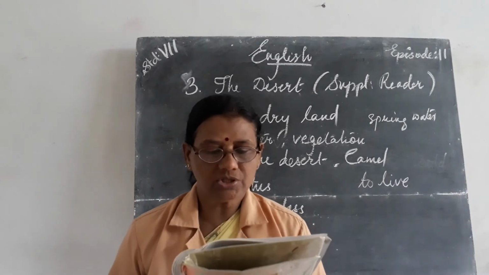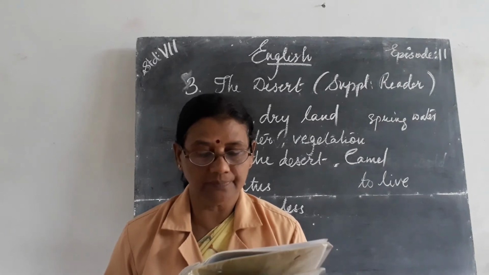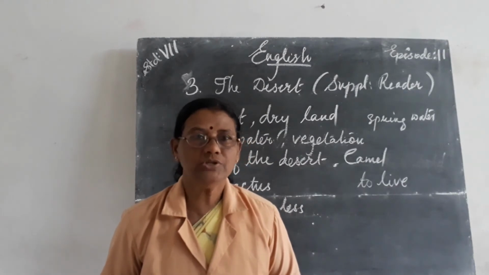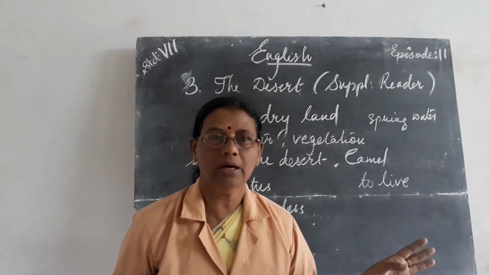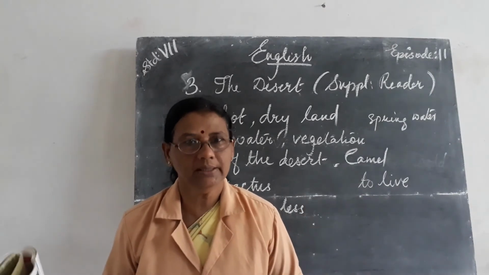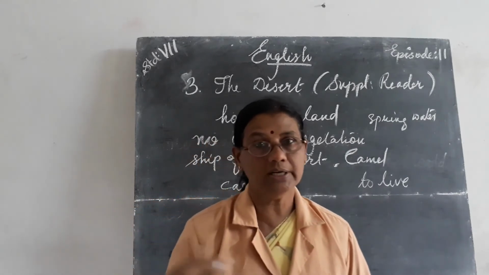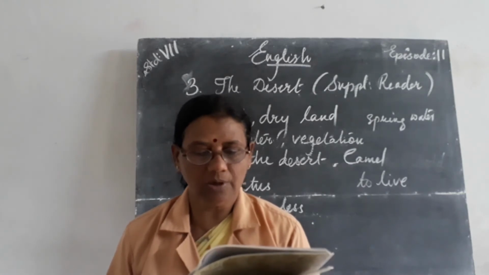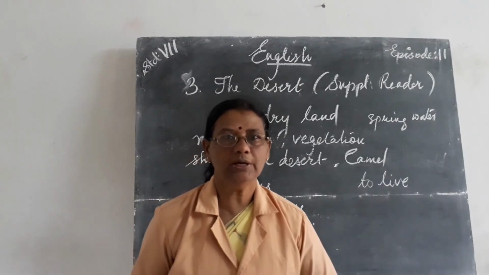We sweat when it gets hot and this cools the body. Camels can stand high body temperature, because we are not able to stand high body temperature. What happens to our body? We are sweating, and that excess water is going out as sweat, isn't it? But the camel can stand that high body temperature. So what happens? Sweating is less, and that water is being stored. They don't need to sweat and can therefore retain the water they drink for long periods of time. So one time of drinking will help them to live for months.